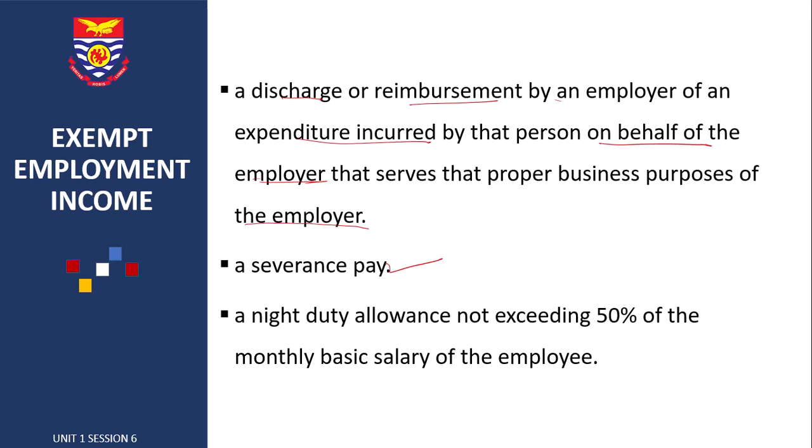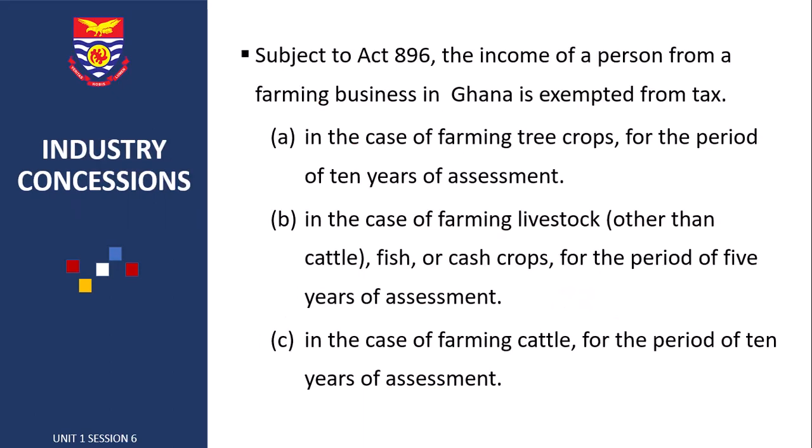Then we have a night duty allowance not exceeding 50% of the monthly basic salary of the employee. Please take notice of all these incomes because we are going to be applying them when we get to employment incomes in Unit 3.